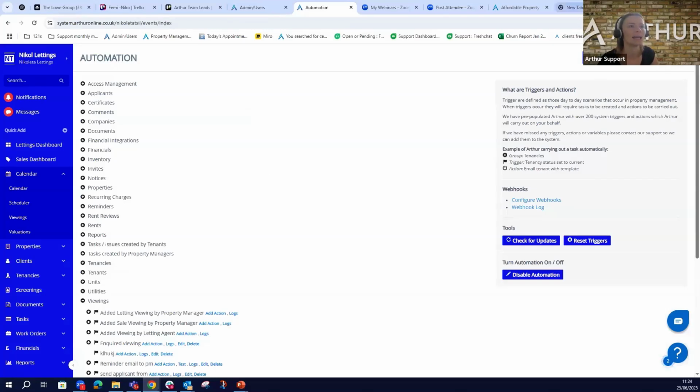And now add the custom trigger. Obviously, you don't have to remember everything. If you wish to create this later on, jump in the chat, in the support portal, okay? So add the custom trigger.